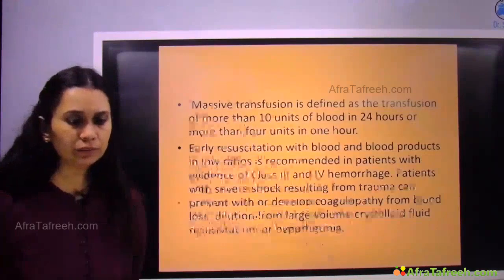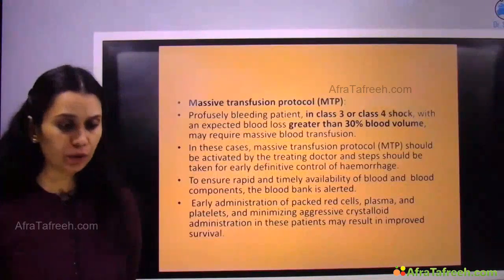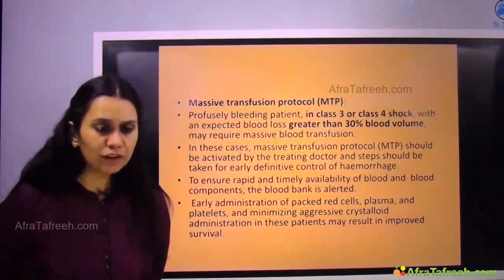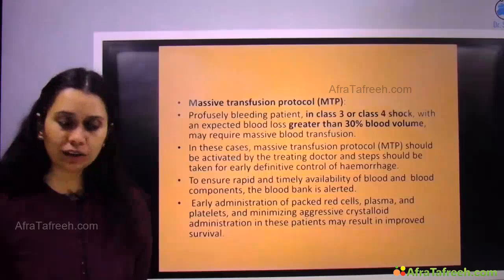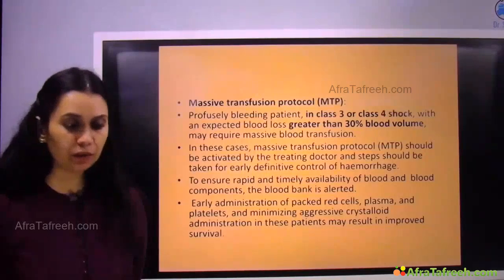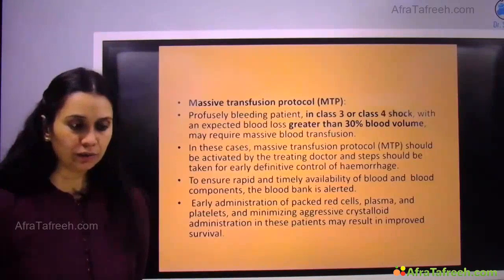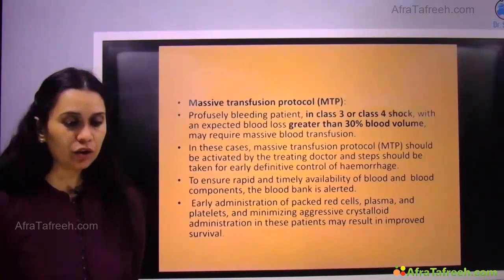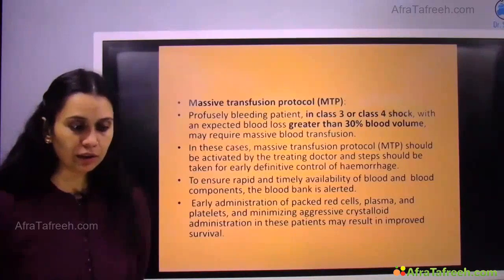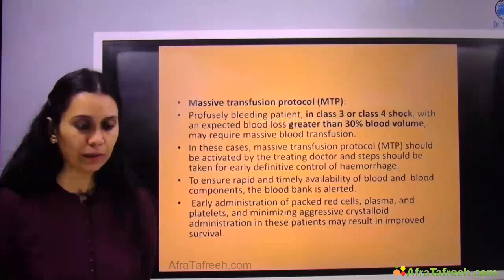Okay. Now, what is massive transfusion protocol? A profusely bleeding patient in class 3 or class 4 with an expected blood loss greater than 30% of the blood volume may require a massive blood transfusion. In these cases, massive transfusion protocol should be activated by the treating doctor, and steps should be taken for early definitive control of hemorrhage.